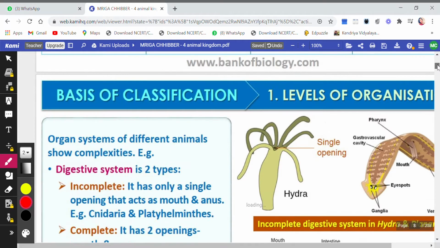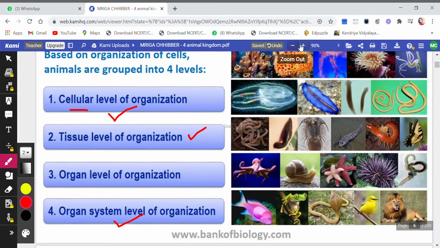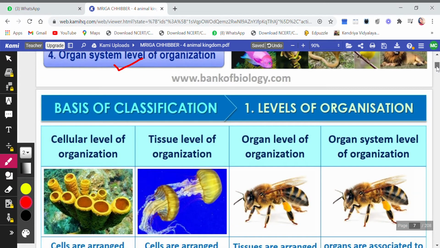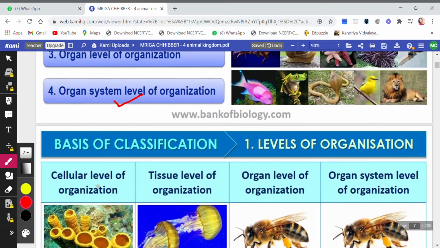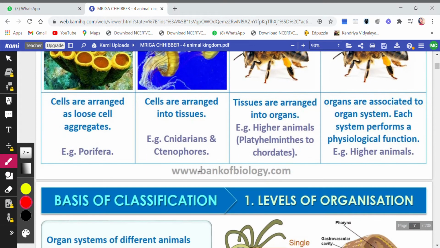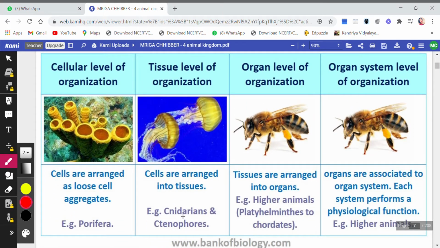Then we come here. Now here children, you see this is cellular level of organization. Here cells are arranged as loose cell aggregates. This is tissue level of organization. Cells are arranged in tissues. Example, Cnidarians and Ctenophores. This is organ level of organization. Tissues are arranged into organs.